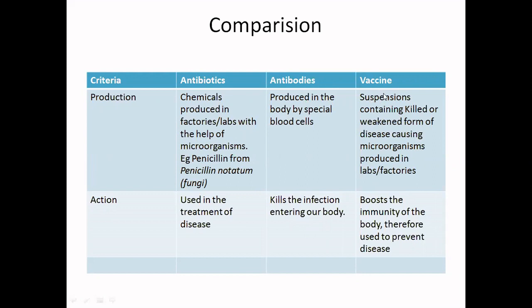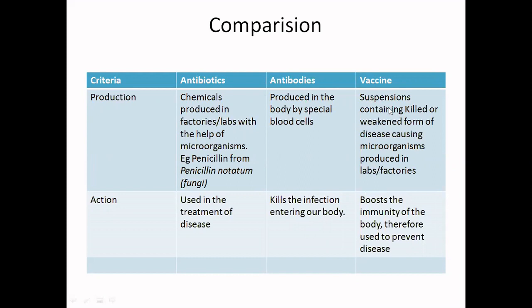Now, vaccines are taken when we have to boost the immunity of the body. They are not taken when we fall sick, they are taken before we fall sick so that we can have better immunity and we do not get sick.